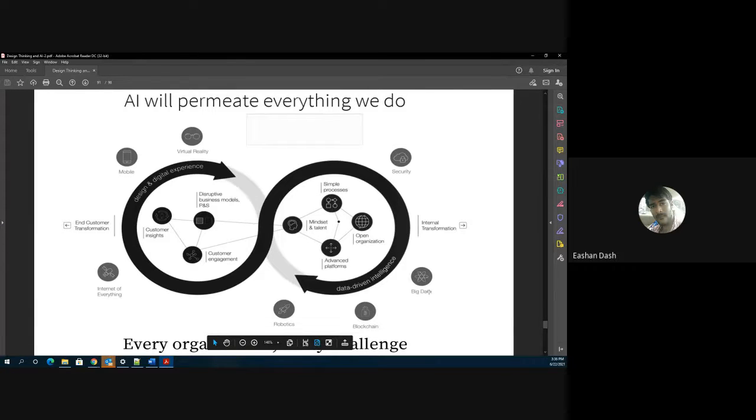Let's look at the right side of the right circle. It's a data driven intelligence. The left side is basically design and digital experience.